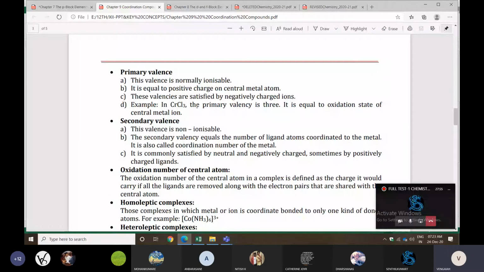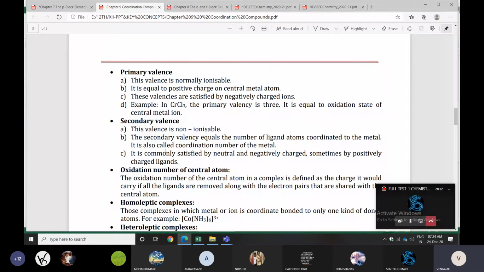Example they have given: in CrCl3, the primary valence is 3, satisfied by whatever negative ions. Secondary valency condition: this valency is non-ionizable. The secondary valency equals the number of ligand atoms. You can check those points.